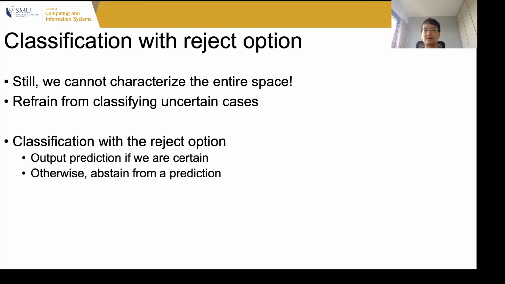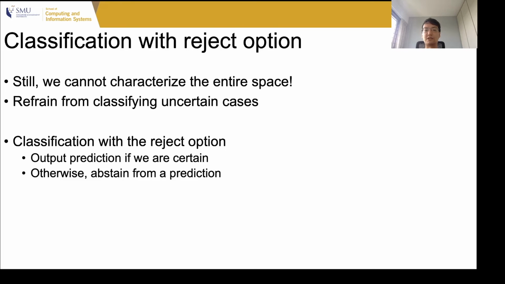However, we still cannot characterize the entire space, and we wish to refrain from classifying uncertain cases because this would waste the developer's time and effort in inspecting the cases. Therefore we use a paradigm known as classification with the reject option.